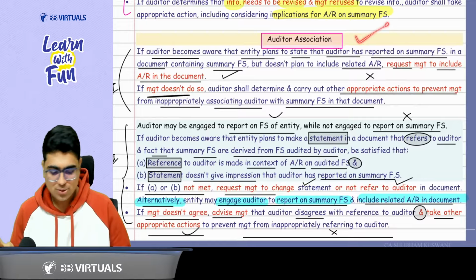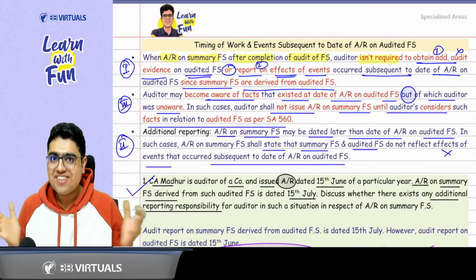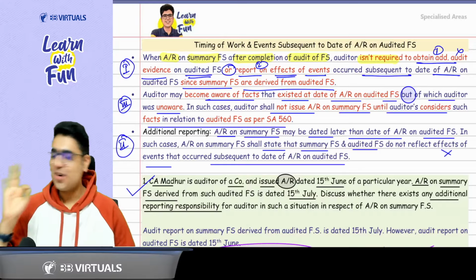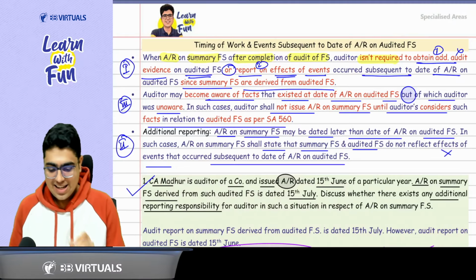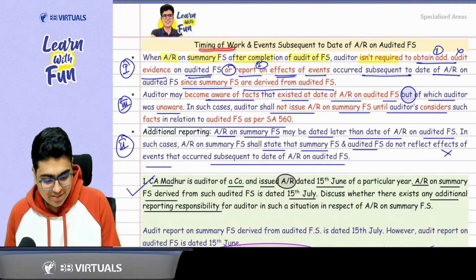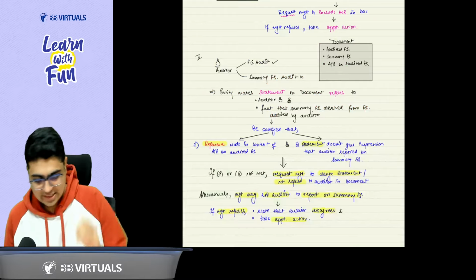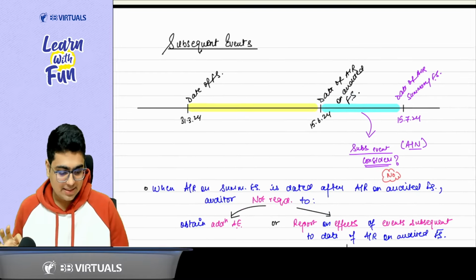So this auditor association part is done. Now everyone is very happy. Why, sir? Last topic of this SA, and everything will be done. This topic talks about timing of the work and events subsequent to the date of audit report on audited financial statements. Please understand this with this diagram.